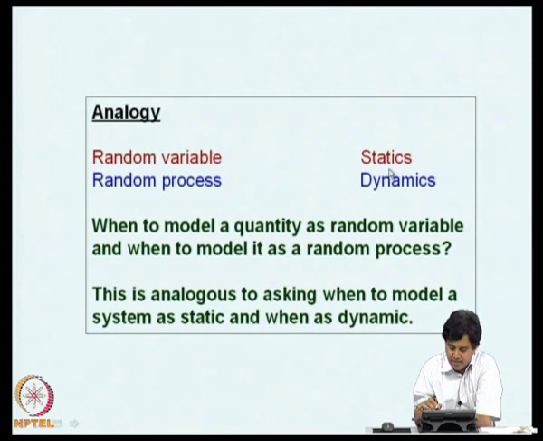For example, in a statically loaded structure, a displacement at any point has no evolution, but if there is a time varying load acting on the structure, that response variable evolves in time. So, there is dynamics in it. In the same sense, a random variable is static, but the moment it starts evolving along a parameter, we call it a random process.